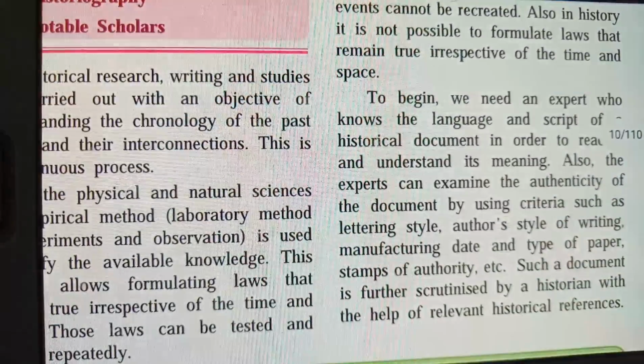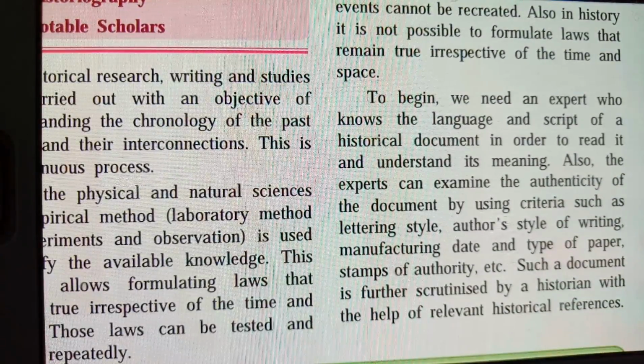To begin, we need an expert who knows the knowledge and the script of a historical document in order to read and understand its meaning. As you all know, in history there are different experts who understand the knowledge and script of historical documents. Why? Because in medieval times only a person who is an expert in history could understand the knowledge of history and the script of the writing of historical documents. Like if you are an expert in understanding the Sanskrit language, so we need a Sanskrit expert for knowing that knowledge.